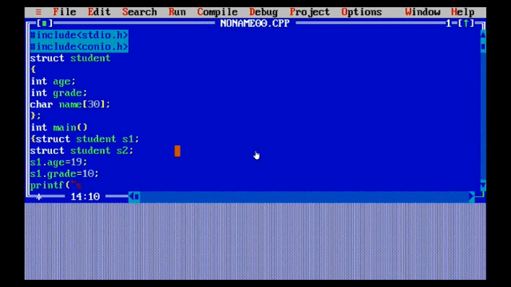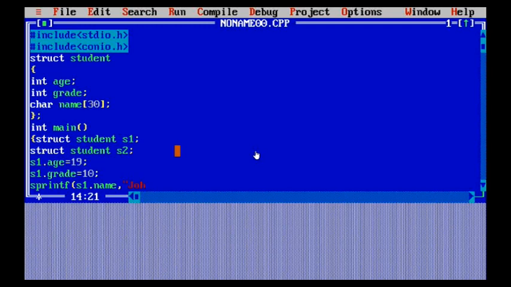Here I am just going to write a student name according to it, and I'm just going to pass that. So I've written s1.name, in which I've given the name of the particular student that I want to give. So I'm just going to pass s1.name and assign that value. It's not necessary that you just write this in the printf statement.